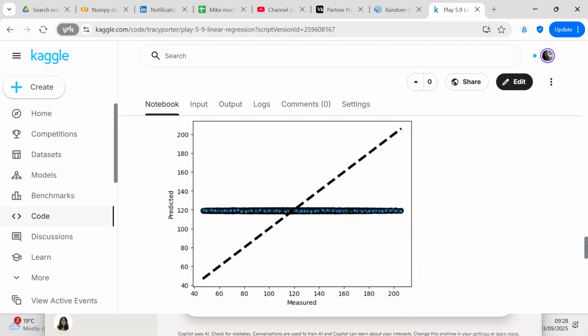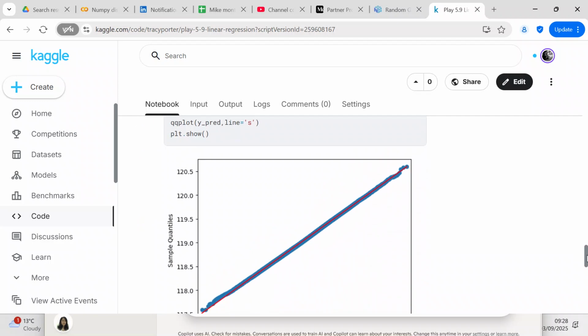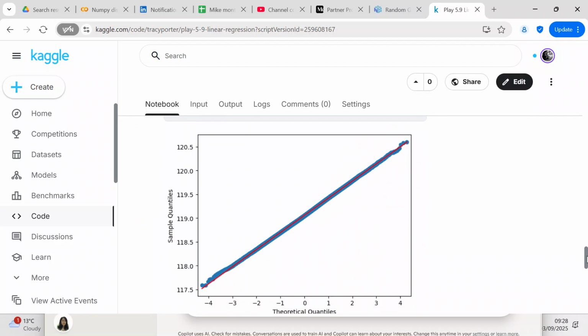So you can see that the prediction doesn't really follow the actual values very well, or in my opinion, it doesn't. But what I did was I did a QQ plot. And when I did the QQ plot, it looked okay. It looked like the predicted line, the validation, was similar to a 45-degree angle. So the QQ plot looked okay, even though the visual didn't look very good.